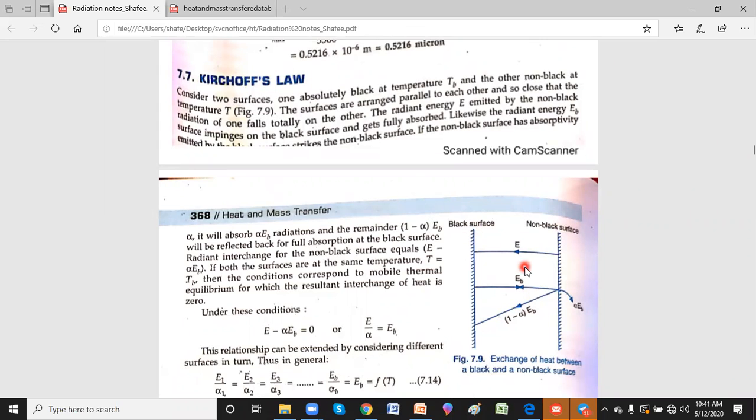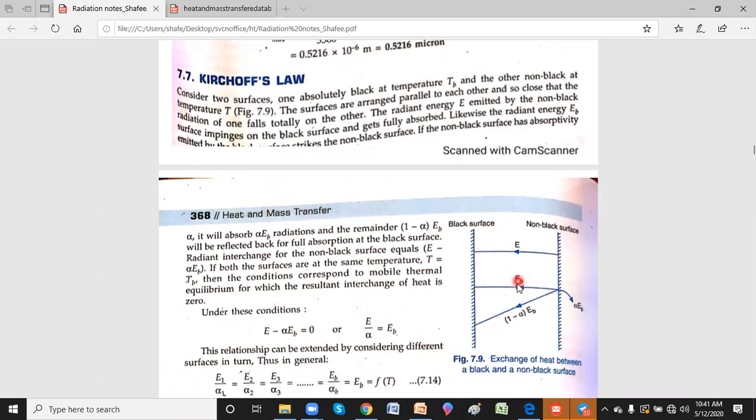Consider two surfaces. Assume that one is a black surface at temperature TB, and the other surface is at temperature T, and they are kept parallel to each other. Suppose the non-black surface is emitting some radiation, which is E. That entire radiation will be absorbed by the black surface, because a black surface is a perfect absorber. Then the black surface will emit radiation with emissive power EB.